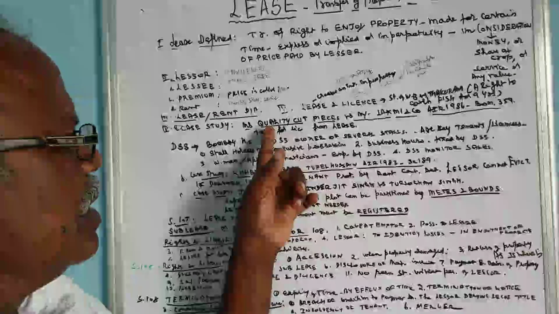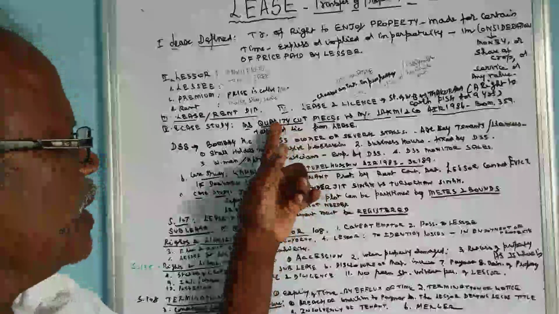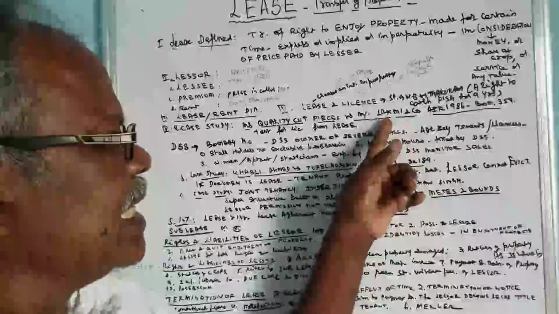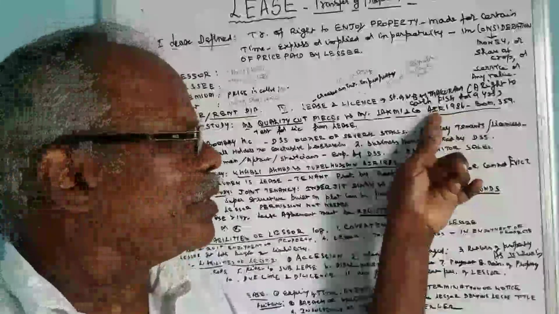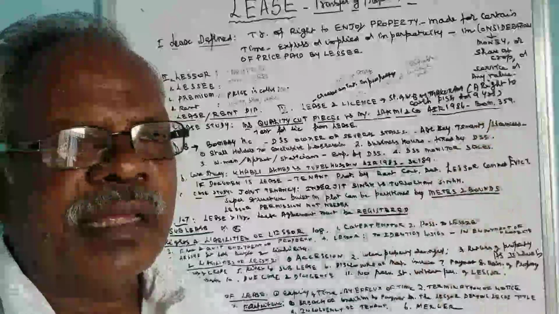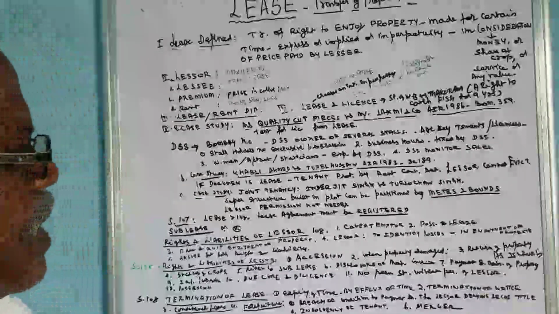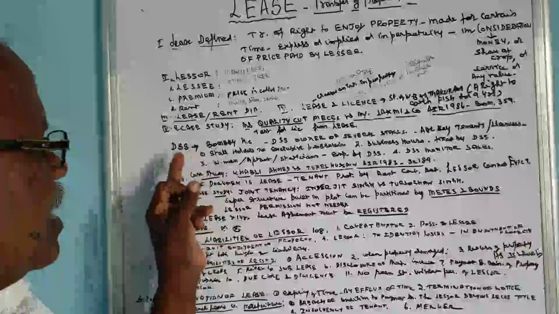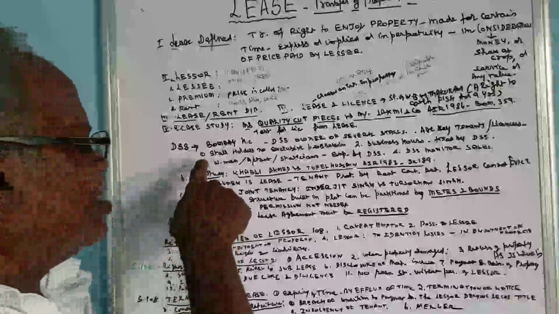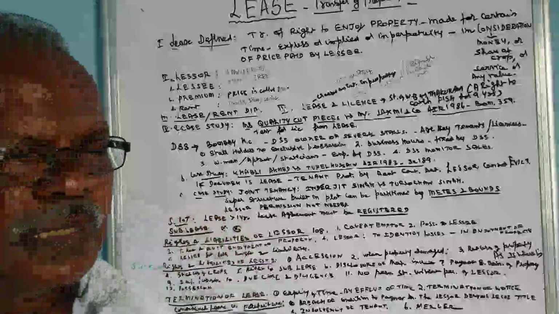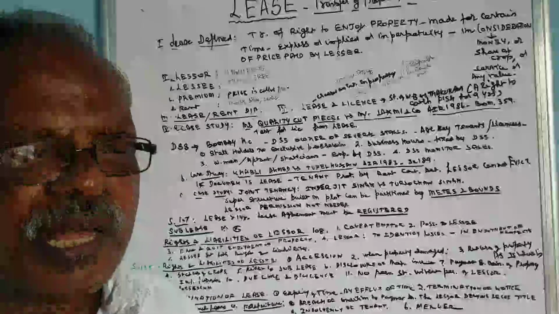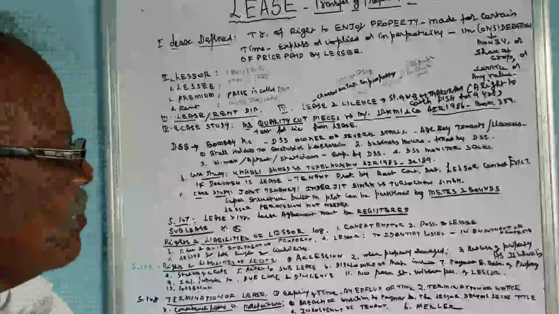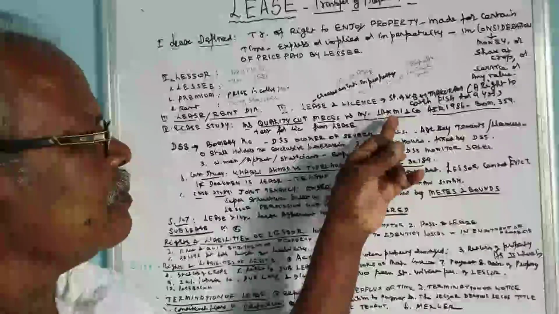Then a case study: the test for license from lease can be studied from Miss Quality Cut Pieces versus Mrs. Lakshmi and Company, All India Reporter 1986, Bombay, page number 359. In this case study, the test for license from lease has been given. That is, the departmental service stores: whether the departmental service store run by the people, are they coming under lease or license.